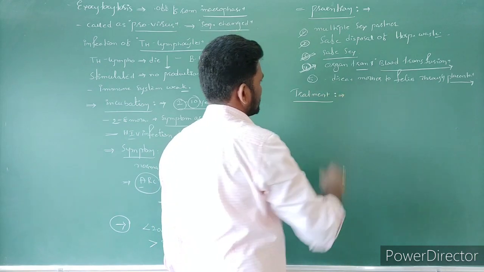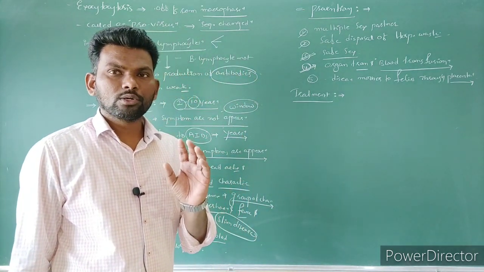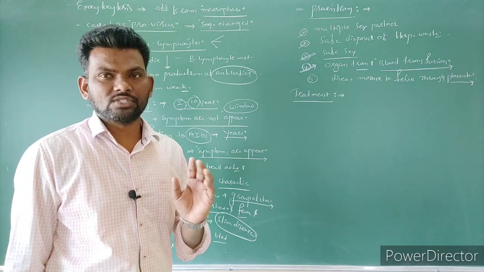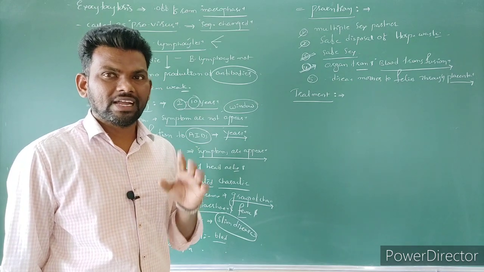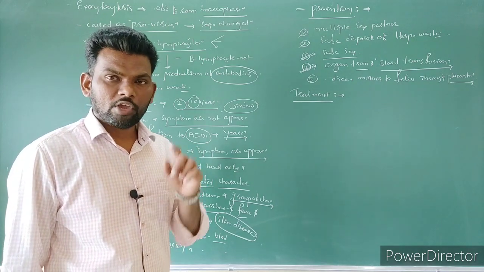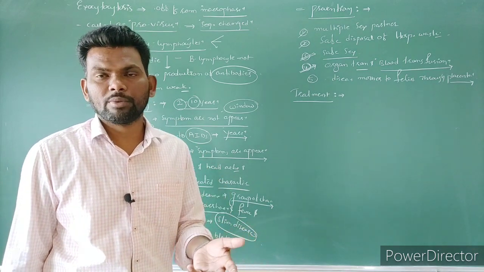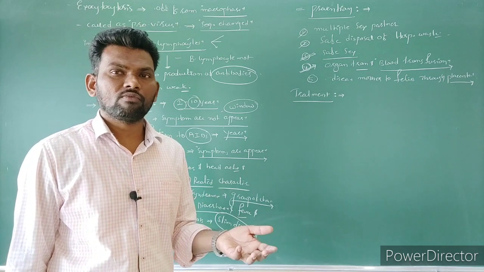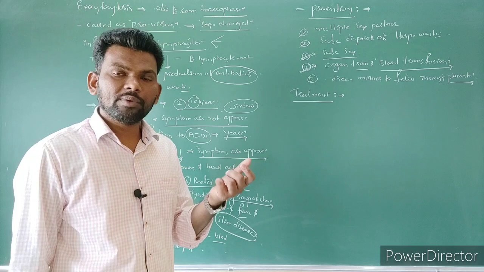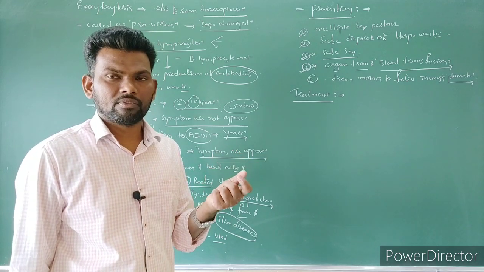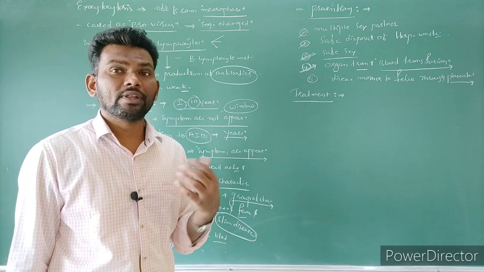So here, in treatment, what I have to do first is inhibit the activity of the enzymes present in the virus: the reverse transcriptase enzyme, integrase enzyme, or protease enzyme. If you successfully inhibit reverse transcriptase, there is no possibility of forming double-stranded DNA. If it is not formed, how is it going to integrate with the genome? If we inhibit integrase, then integration with the host genome is also not possible. Then it is not going to replicate.